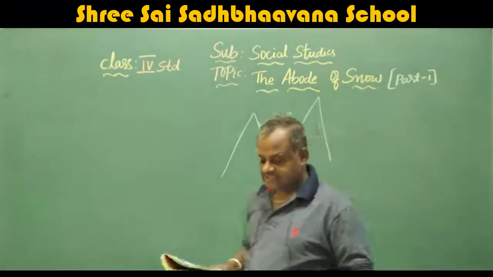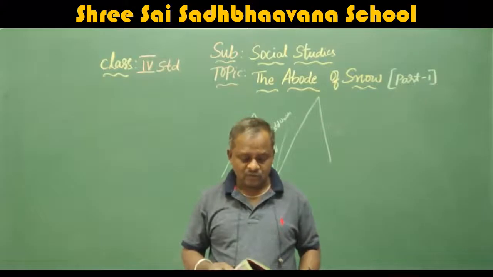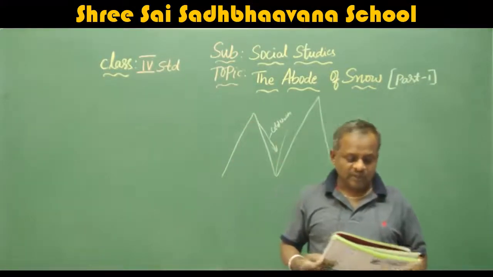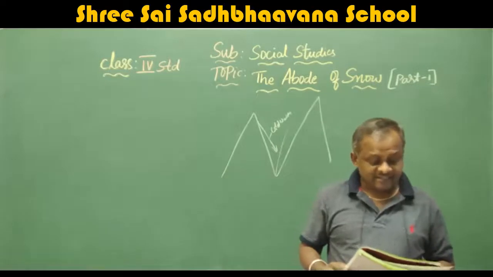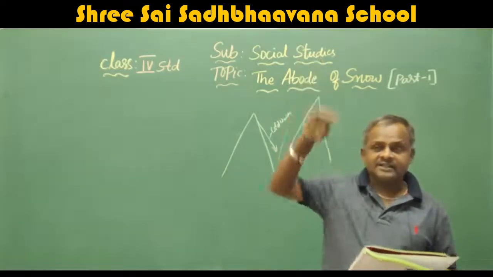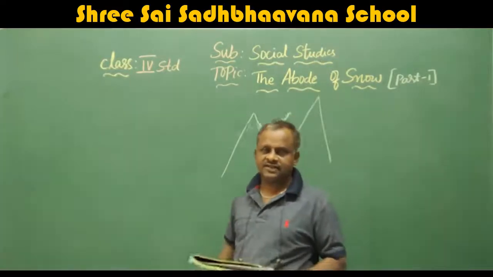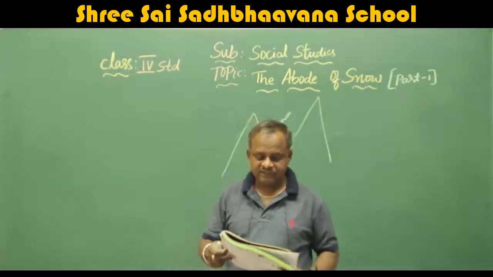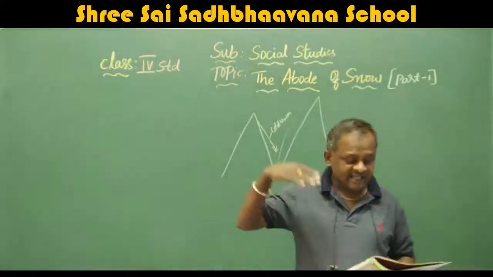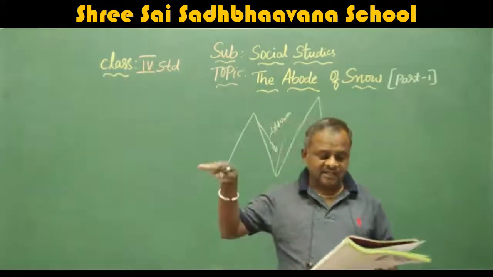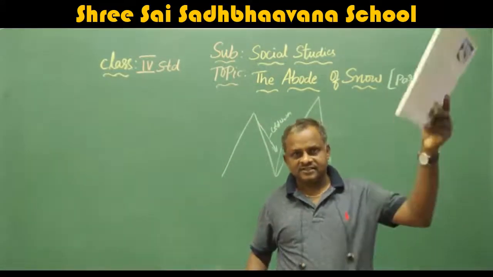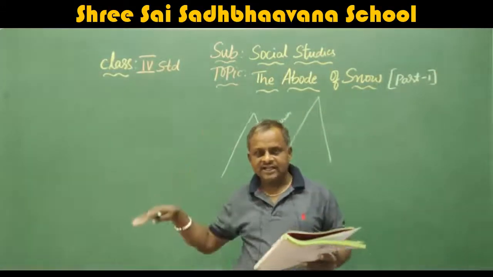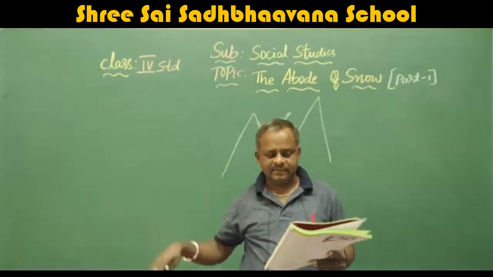The western Himalayas are covered with snow and are colder than the eastern Himalayas, which are low in height. The western Himalayas are high in height, so they are colder than the eastern Himalayas, which are low in height. Because of their height, the western Himalayas are much colder than the eastern Himalayas.